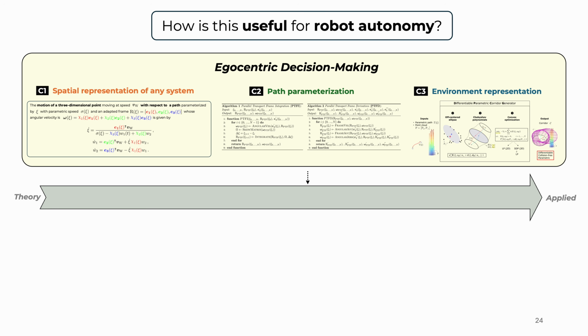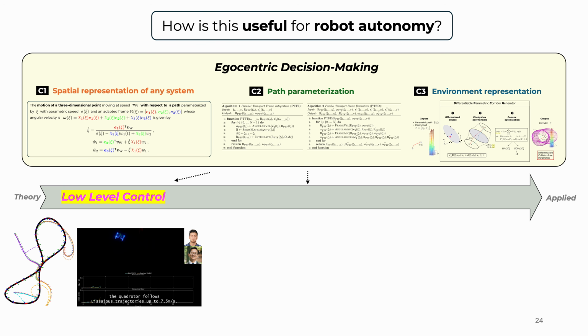These problems will span the entire breadth of robotics, from theory up to application-oriented and system-oriented solutions. Starting at the theoretical side, one of the projects that I worked on during my PhD was low-level control for pose control.